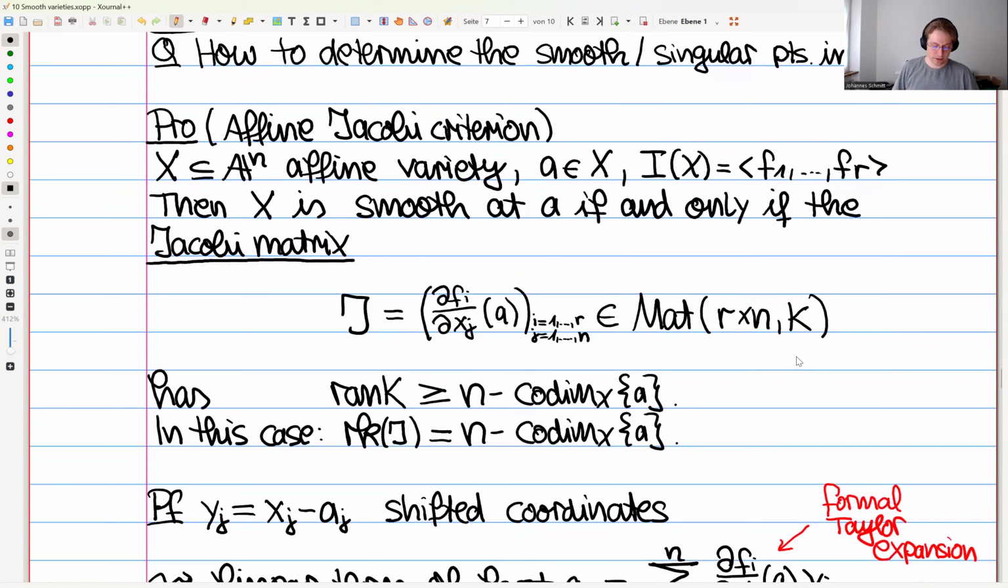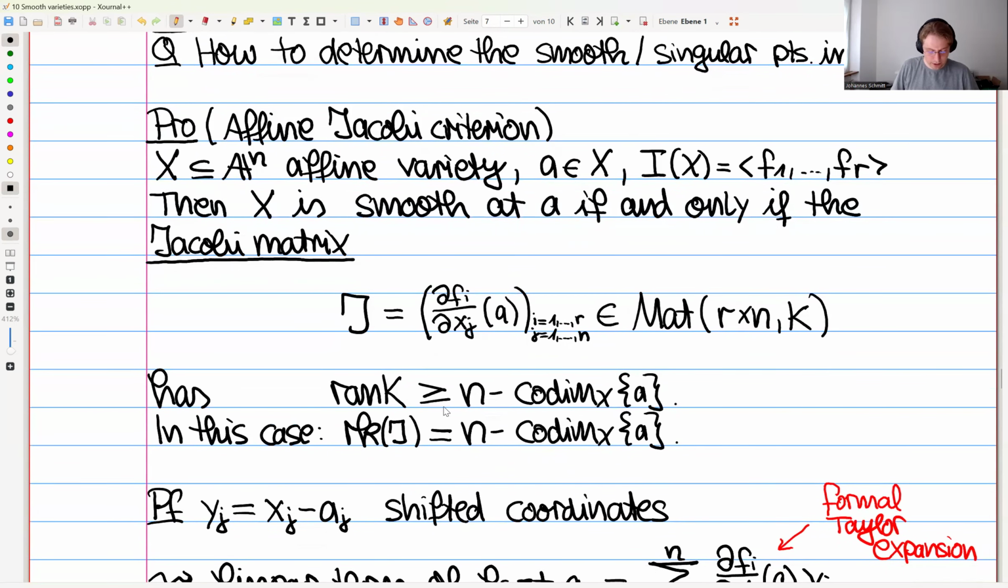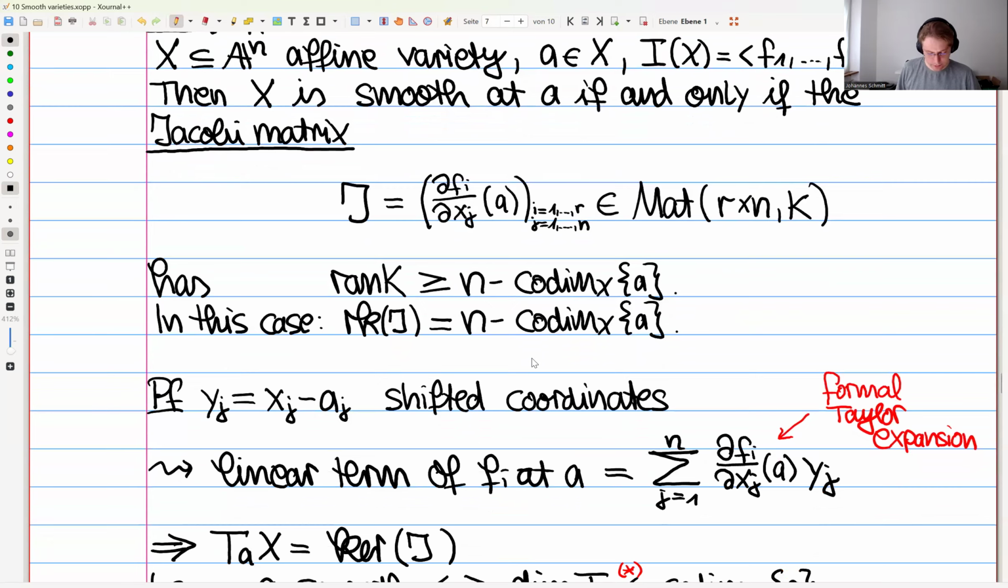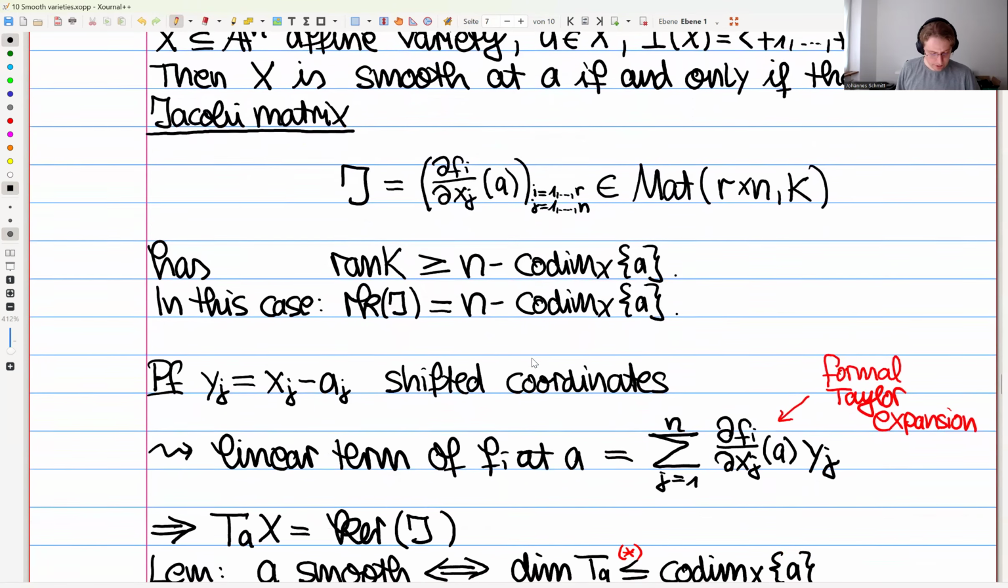And then the Jacobi criterion says X is smooth at A if and only if the rank of this matrix is at least n minus this codimension. And if we have this inequality here, then in fact automatically the inequality is an equality. So this is the second part: once you have this greater or equal, then automatically you have the equal. So it's a very nice criterion in terms of some set of generators of this ideal. It's a finite calculation that tells us this. And the proof is relatively short, so I'm not going to write it out live.